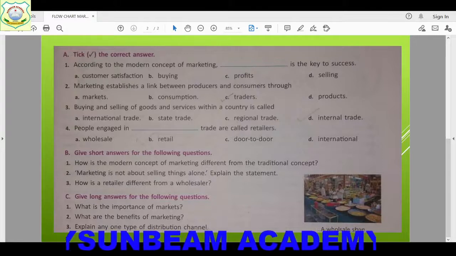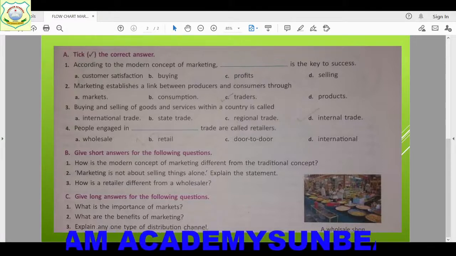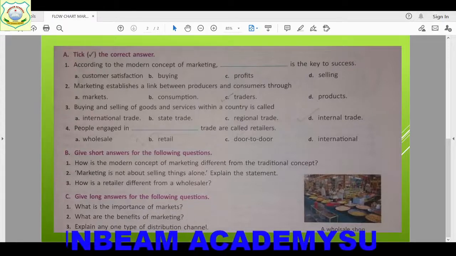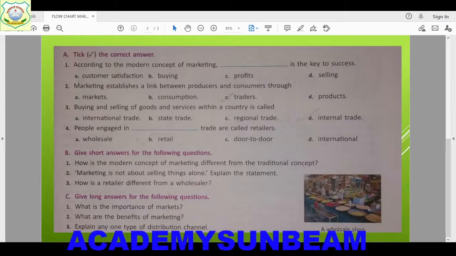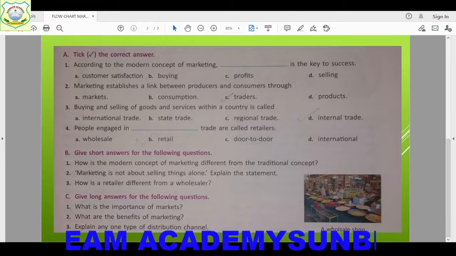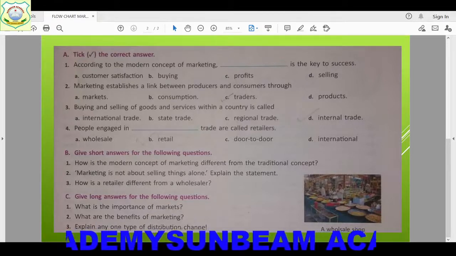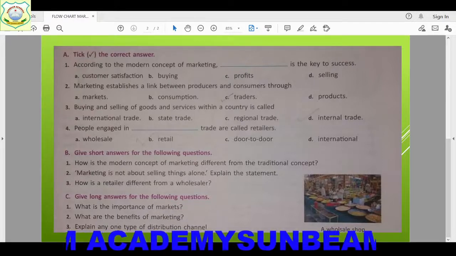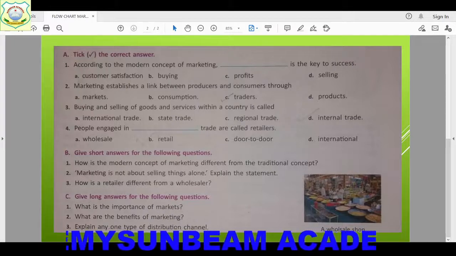Then the second question, children: marketing establishes a link between the producer and consumer through what? Your answer will be traders. So marketing establishes a link, a contact, between the producer and consumer through the traders, right? So your answer will be C.